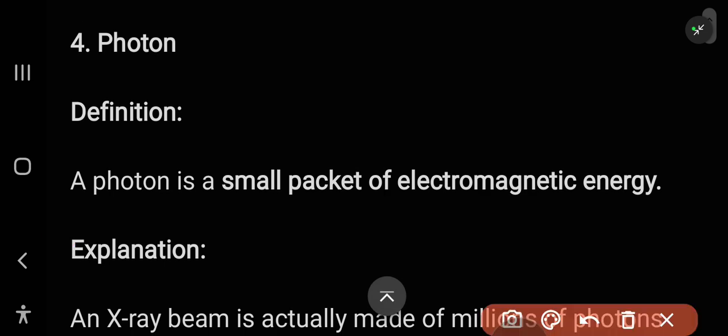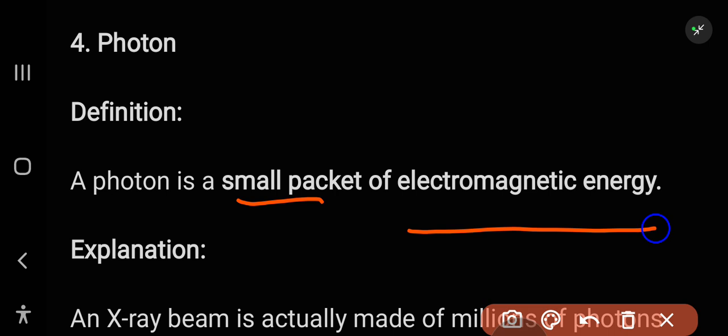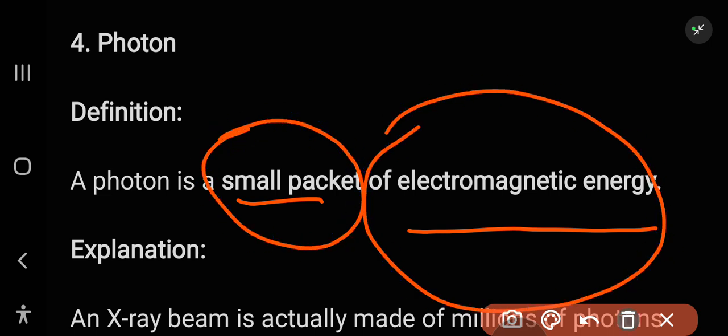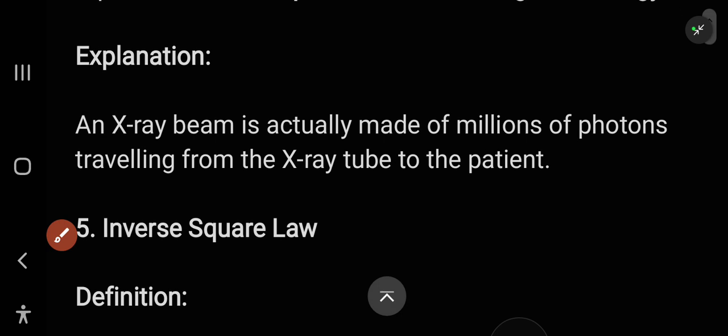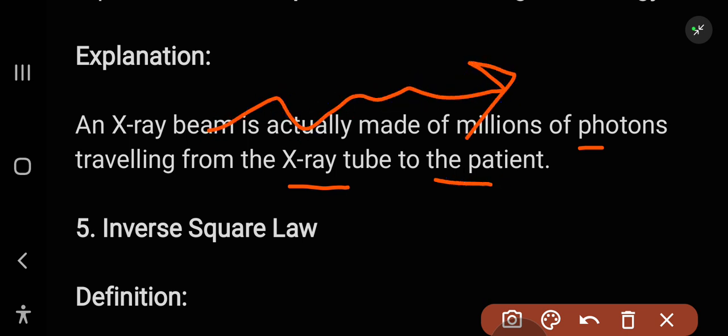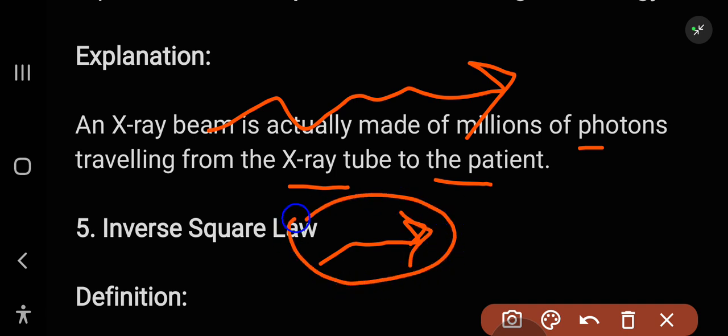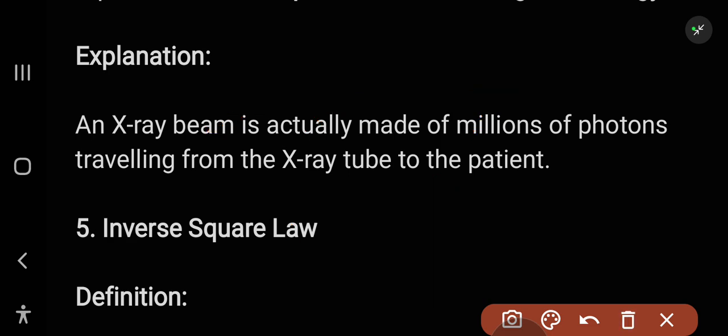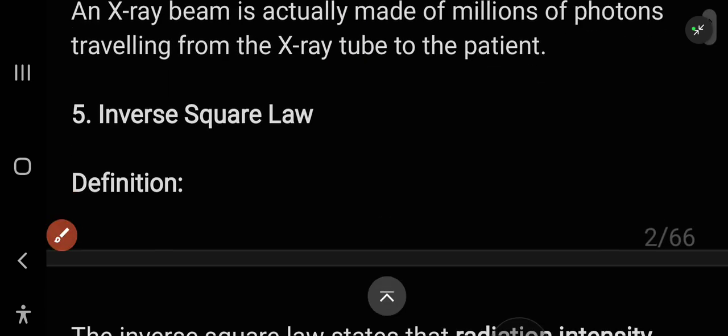You have to know what a photon is. A photon is a small packet of electromagnetic energy. An X-ray beam is actually made of millions of photons traveling from the X-ray tube to the patient's body, as known from the quantum theory. So the rays are traveling in the form of quanta, or photons. Then we have the inverse square law. You should know it.